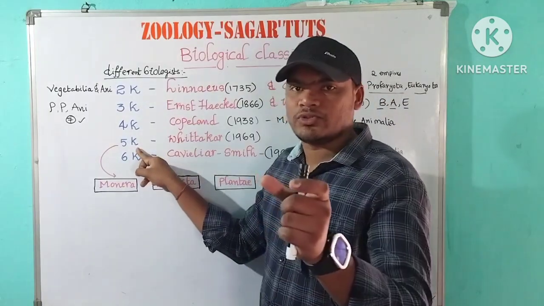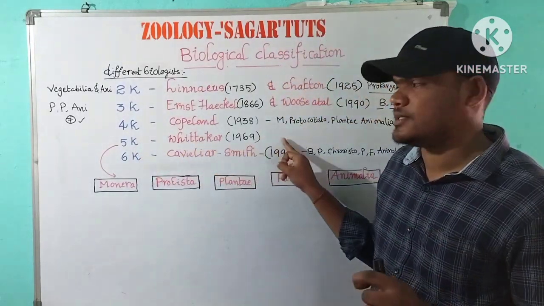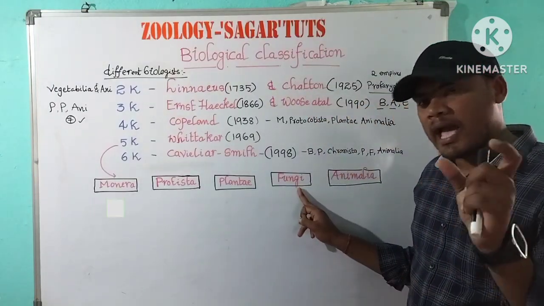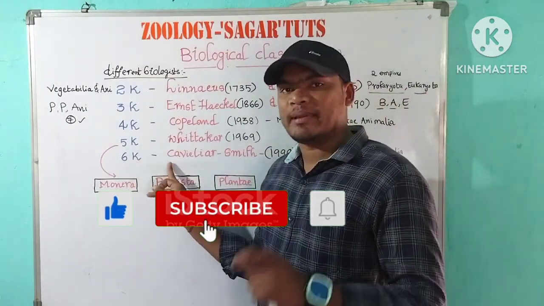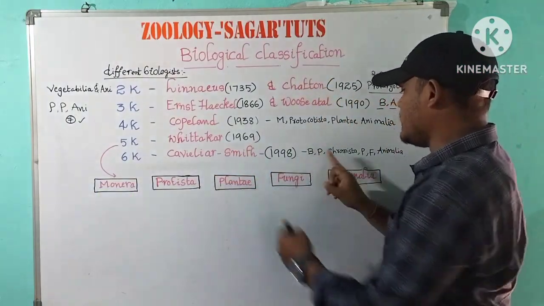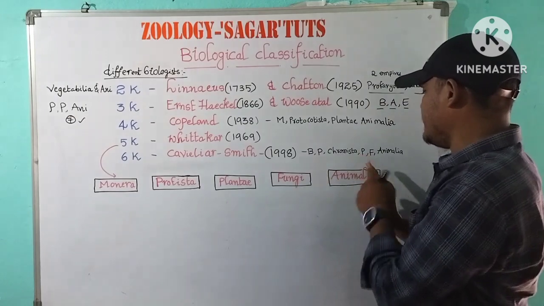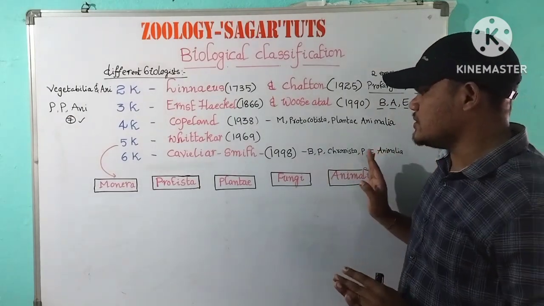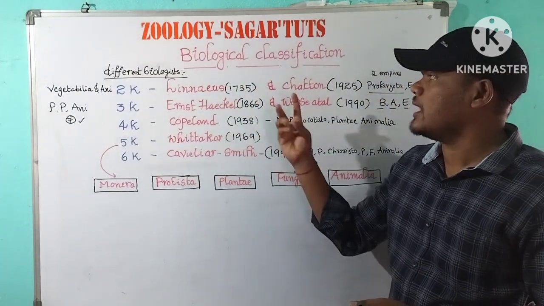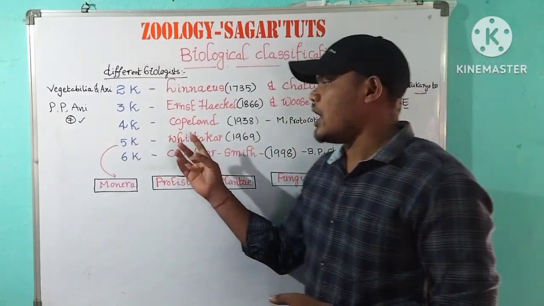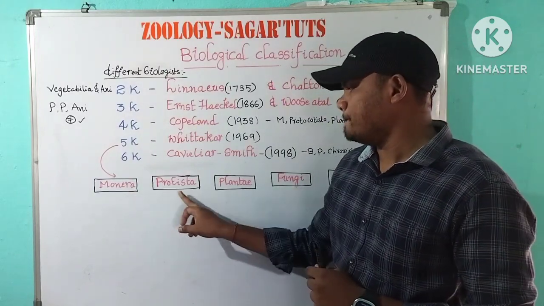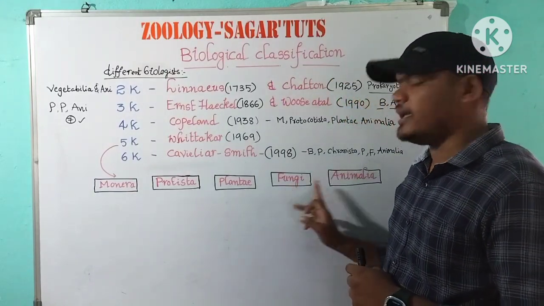And five kingdoms, R.H. Whittaker proposed in 1969: Monera, Protista, Plantae, Fungi, Animalia. Coming to six kingdoms, Cavalier-Smith in 1998: Bacteria, Protista, Chromista, Plantae, Fungi and Animalia. So these are six kingdoms. Till date, different biologists have proposed biological classifications. R.H. Whittaker proposed the five kingdoms: Monera, Protista, Plantae, Fungi, Animalia.